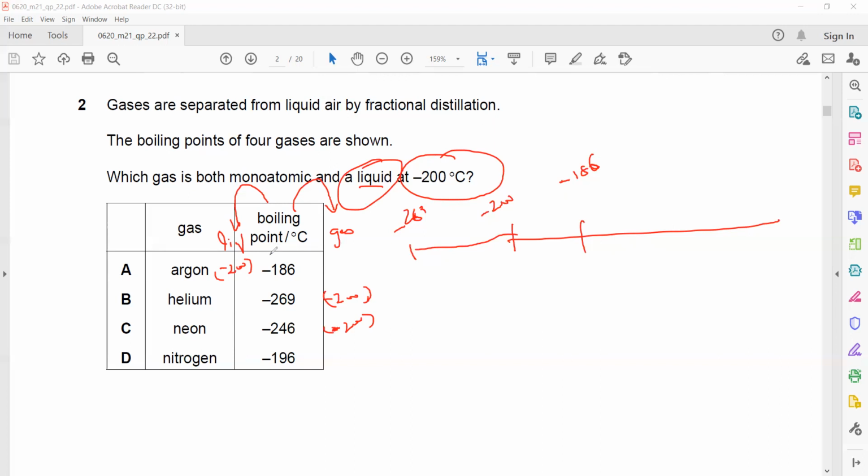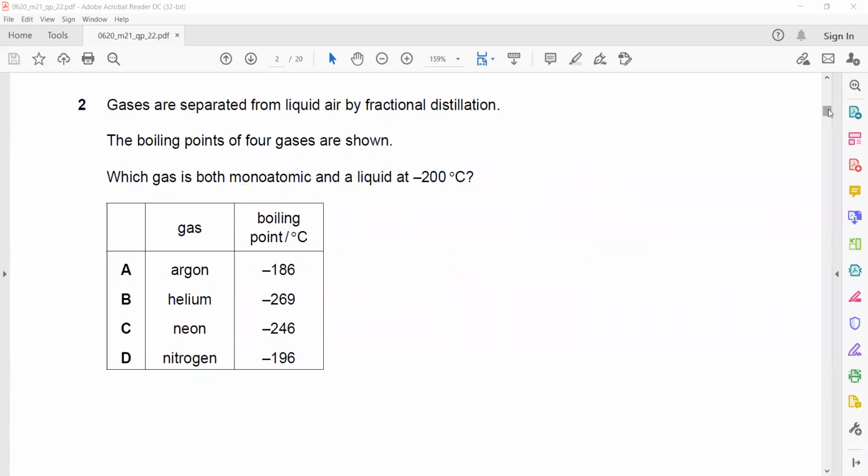Two different food colorings X and Y are tested using chromatography. 1, 2 and 3 are the pure dyes. The chromatogram is shown. Which statements are correct? So we have to find which of the statements are correct.